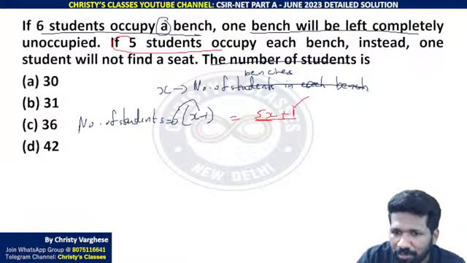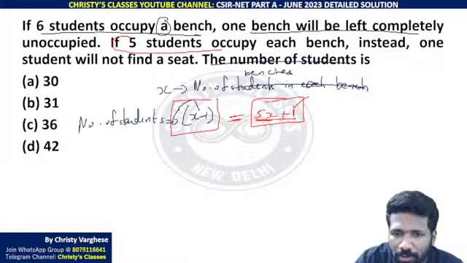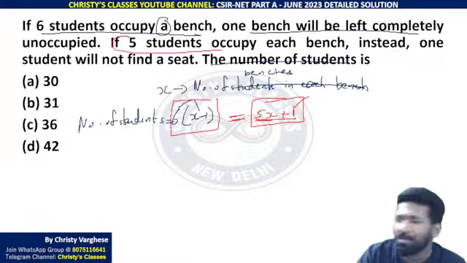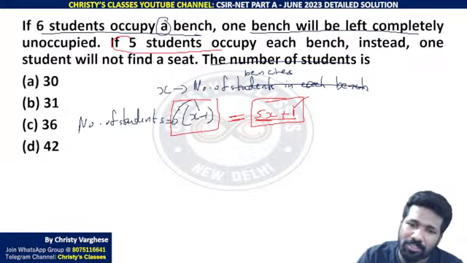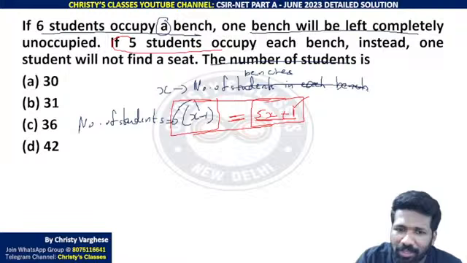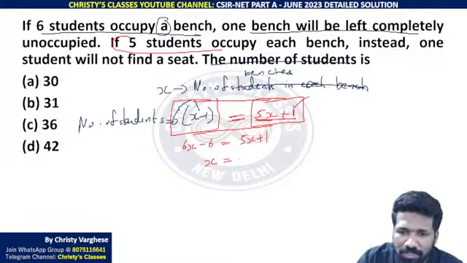That means total number of students is 5x plus 1 ना. ये भी total number of students है, ये भी total number of students है, so ये दोनों equal होना ही चाहिए, because that is saying about the same group or same class. So ये दोनों same equal है तो equation हो गया, ये solve किया तो answer मिला. 6x minus 6 is equal to 5x plus 1. 5x taken to the left side, 6x minus 5x is 1. 1x is equal to minus 6 plus minus 6 taken to the other side, plus 6 plus 1, 7.